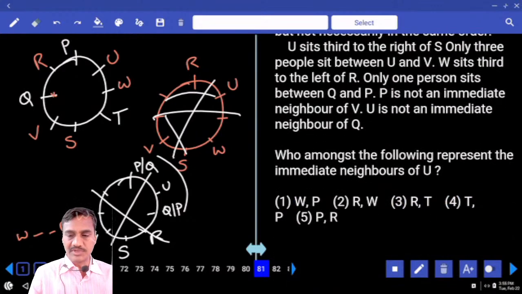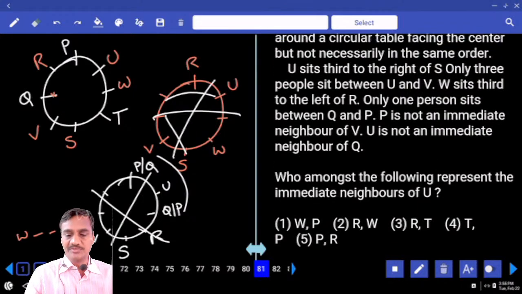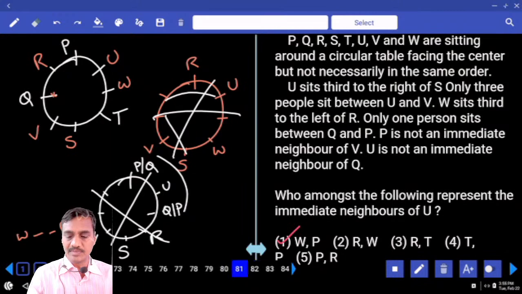Then coming to question number 81. Who among the following represent the immediate neighbors of U? Yes, tell me who are the immediate neighbors of U? W and T. W and T, that is choice 2. Now immediate neighbors of U, W and P. W and P, that is choice 1, question number 81.